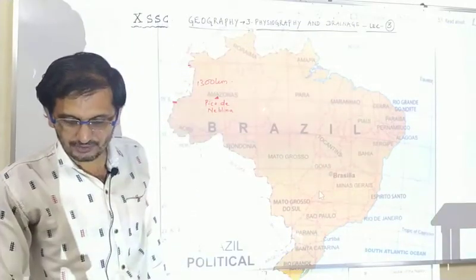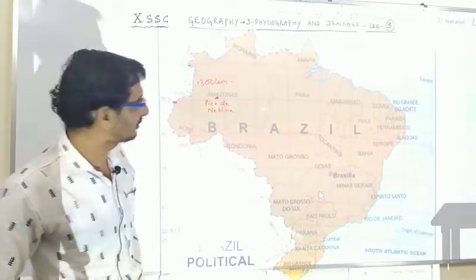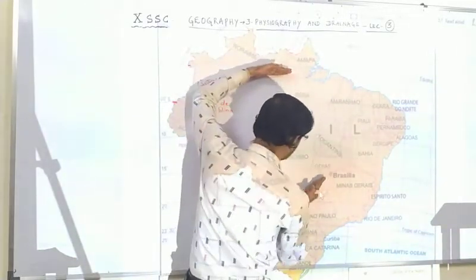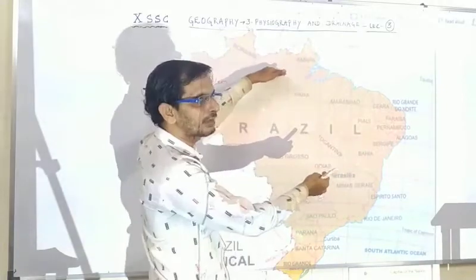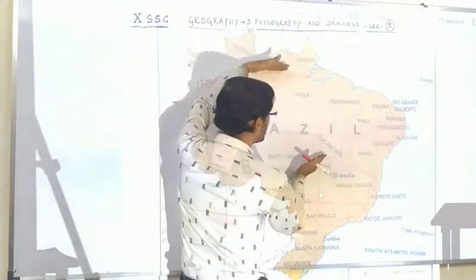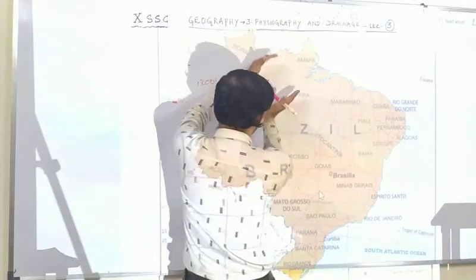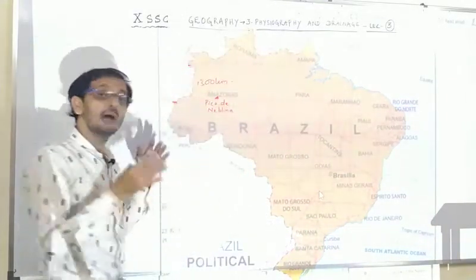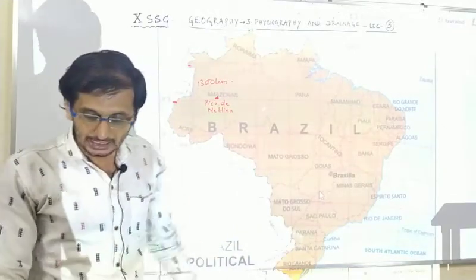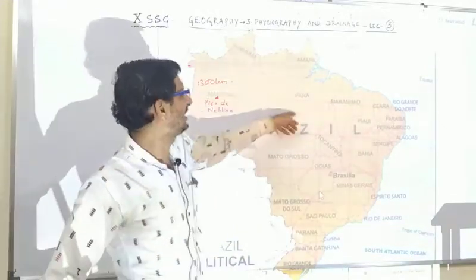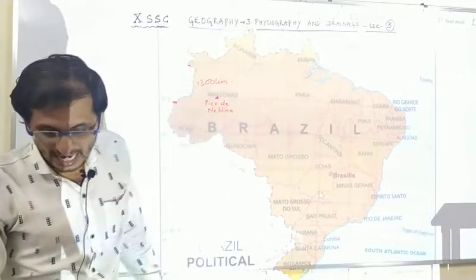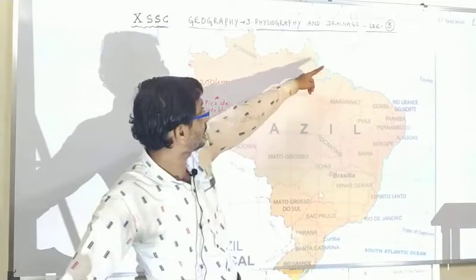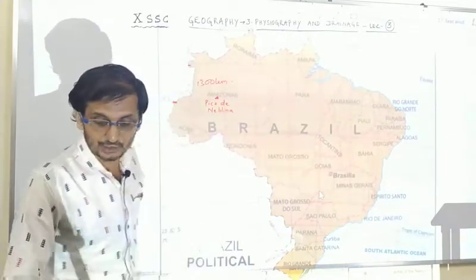Its width is minimum where the Guyana highland and Brazilian highland come closer. This is the Guyana highland, this is the Brazilian highland. When they come closer towards each other, closer in geographical terms, not side by side, then its width is very narrow. It is only 240 kilometers here. But as the Amazon river approaches the North Atlantic Ocean, the width of the plain increases.